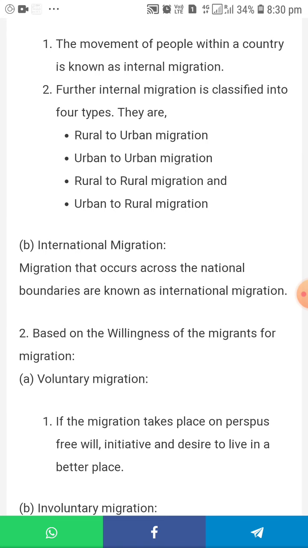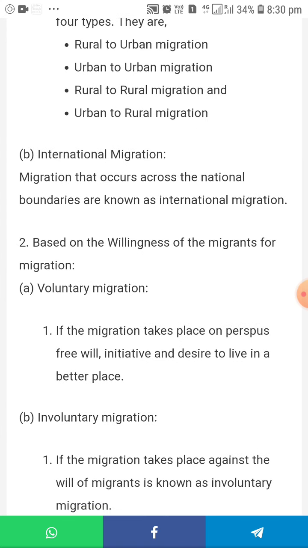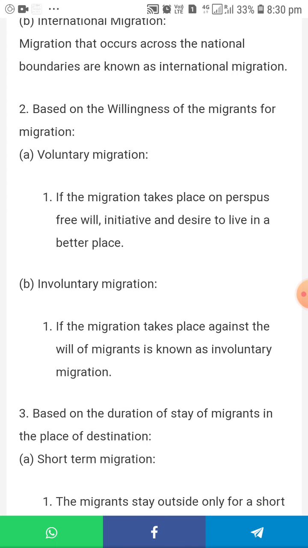First one, voluntary migration. If the migration takes place on the purpose of free will, with innovation and desire to live in a better place, it is voluntary. Involuntary migration, if the migration takes place against the will of migrants, is known as involuntary migration.